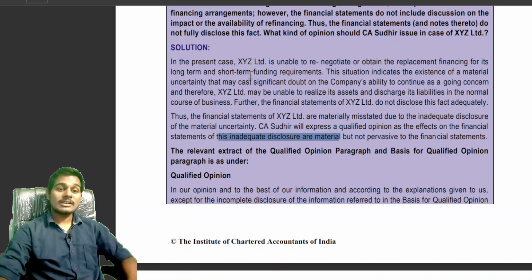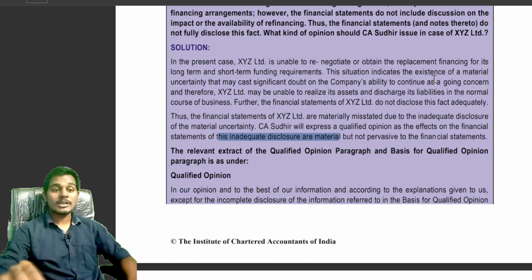See, in the present case, XYZ Limited is unable to renegotiate or obtain the replacement financing for its long-term and short-term funding requirement. This situation indicates the existence of material uncertainty that may cast significant doubt on the company's ability to continue as a going concern, and thereby XYZ is unable to realize its assets and discharge its liabilities in the normal course.